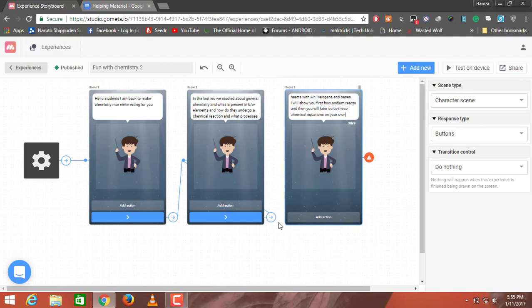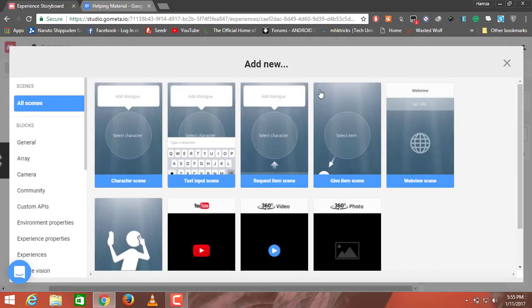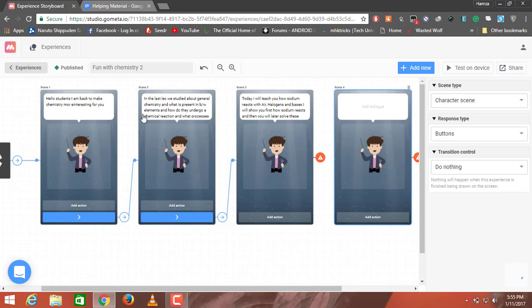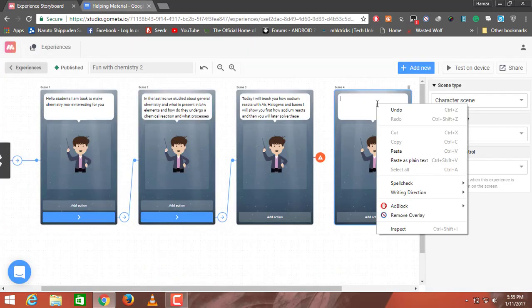Okay, so now I'm going to click on transition to scene. I'll transition it to scene number 3. Later I'm going to click on add new, and I'll add a new character scene. First it will say how sodium reacts with air, then halogens, and then a base or something. I can include acids too, but those reactions are way too big. So, how sodium reacts with air.